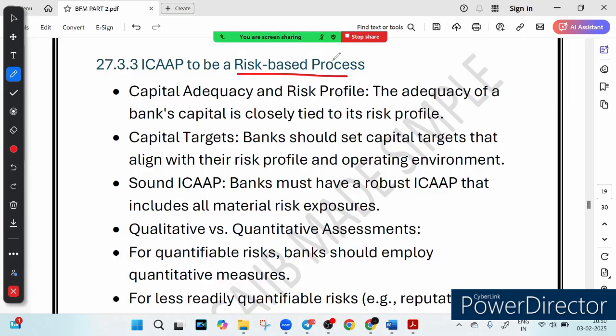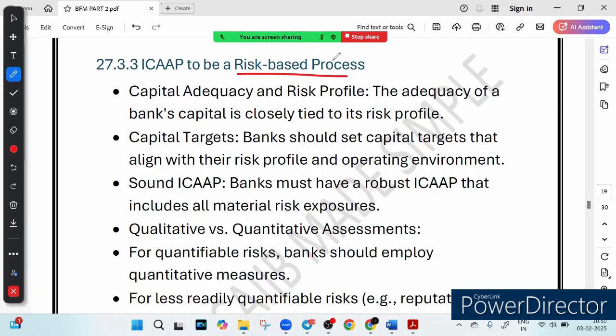Imagine you are setting aside emergency money for your future. Would you save the same amount whether you have a high paying job or an unstable one? Of course not. You would save more if your income is uncertain, right? Will a bank do the same thing with capital? They adjust it based on the risk level, and that is exactly what the ICAAP risk based approach is all about.